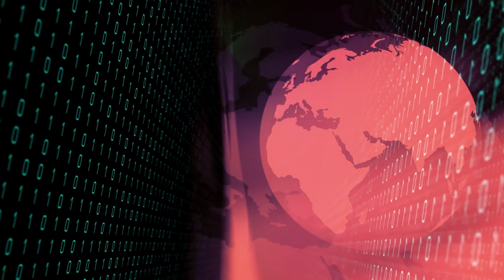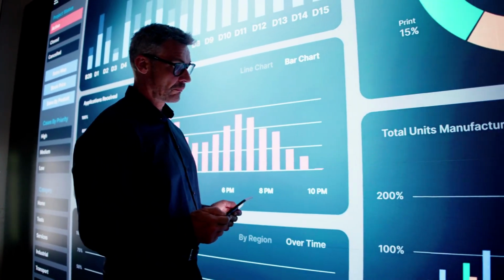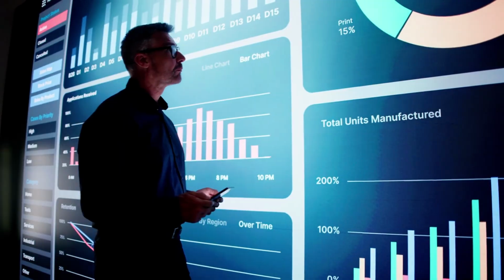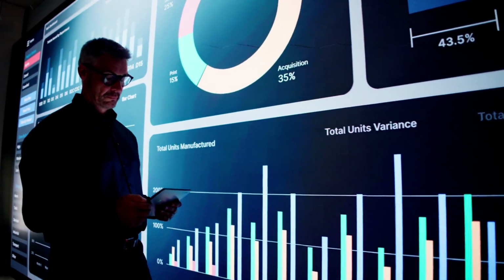Market sentiment analysis. Quantum AI can process massive amounts of unstructured data, news, social media, and more, to gauge market sentiment and make informed trades.